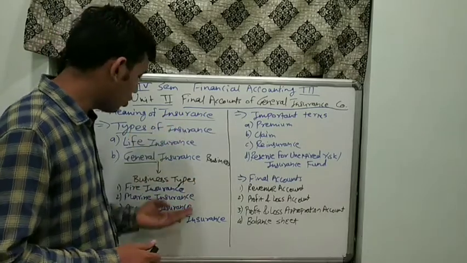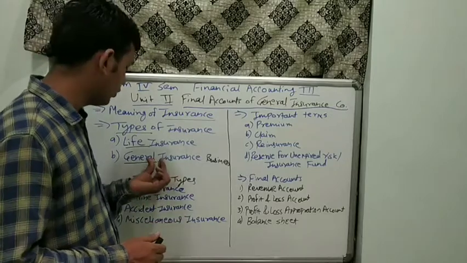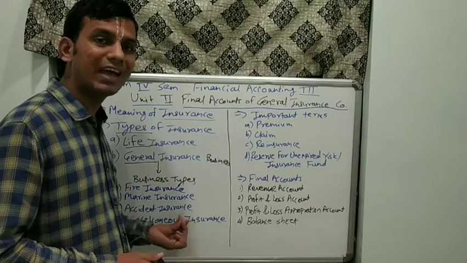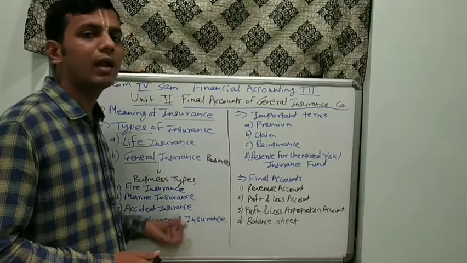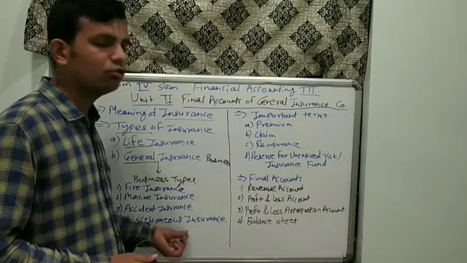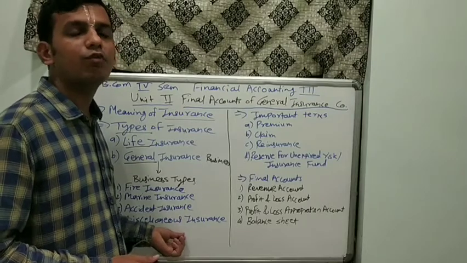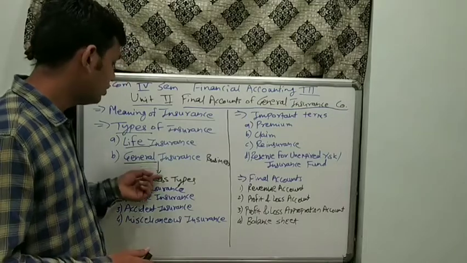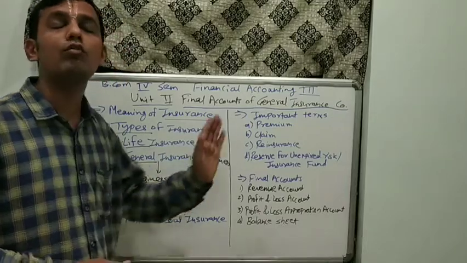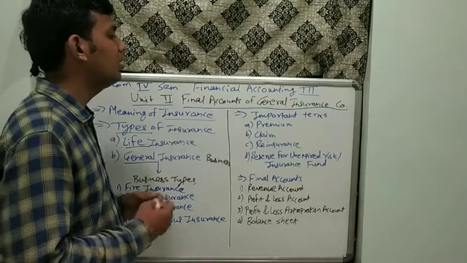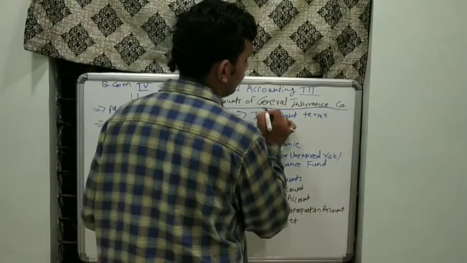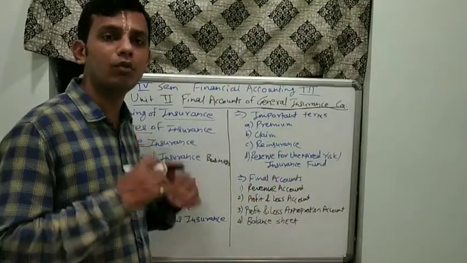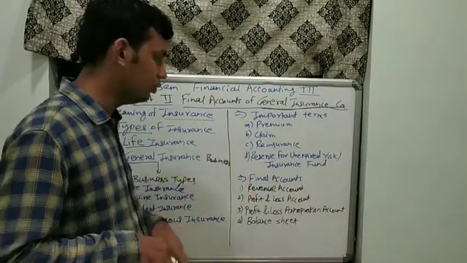So these are all the types of insurance. First of all, fire insurance, which is related with fire; marine insurance related with marine; accident insurance related with vehicles. And apart from all these things, if any other insurance is taken up by the company, that falls under the category of miscellaneous insurance. These are all the business types of insurance from the point of view of the company. Remember one thing, when we are solving the final accounts of a general insurance company, we have to think from the aspect of the company, not from the aspect of the insured, that is we.